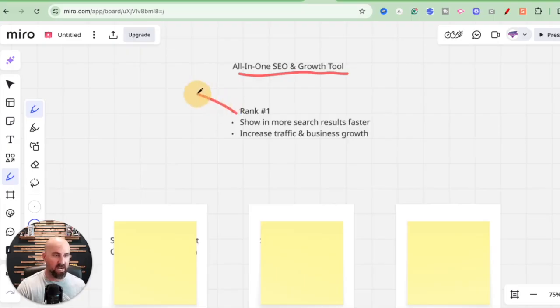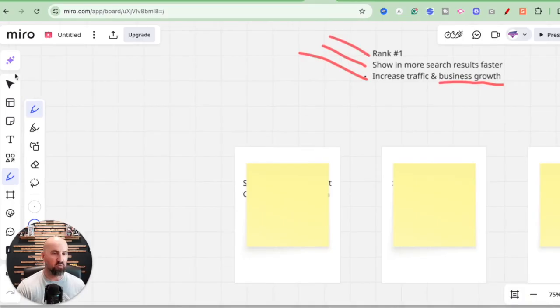So if you're looking to rank higher, rank #1, you can do that with Arvow. If you're looking to get shown more in search results faster, whether that be Google or AI search, AI mode, ChatGPT, Perplexity, this tool will help you do that. And it'll also help you increase traffic and business growth through several features.